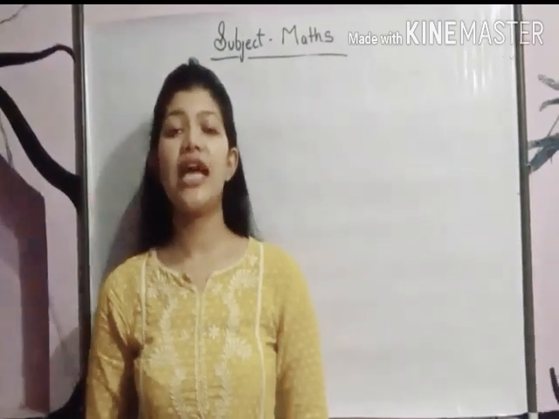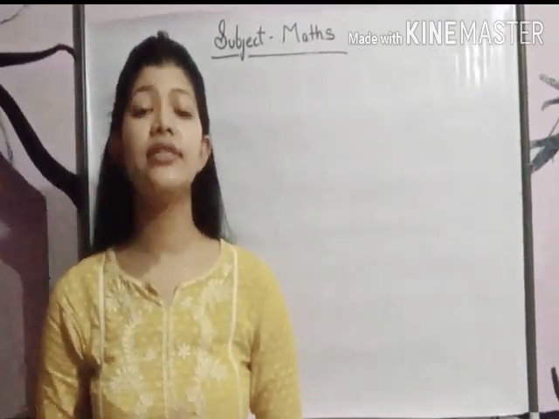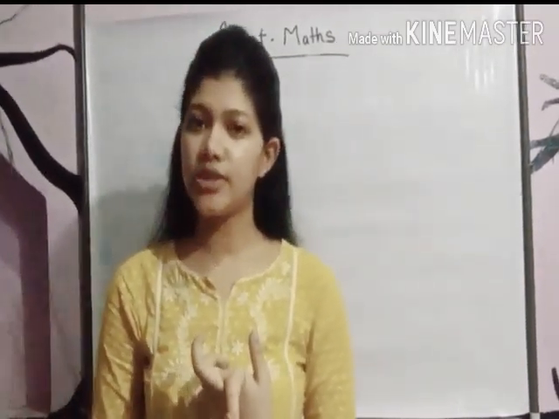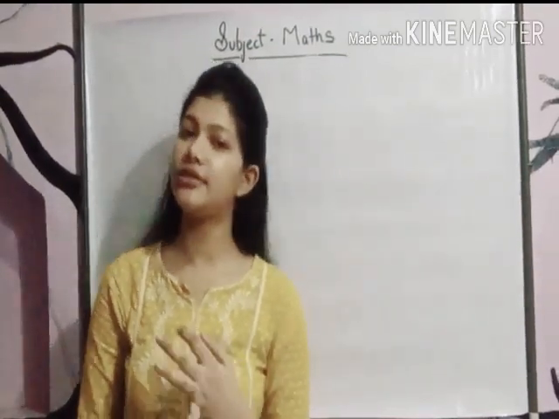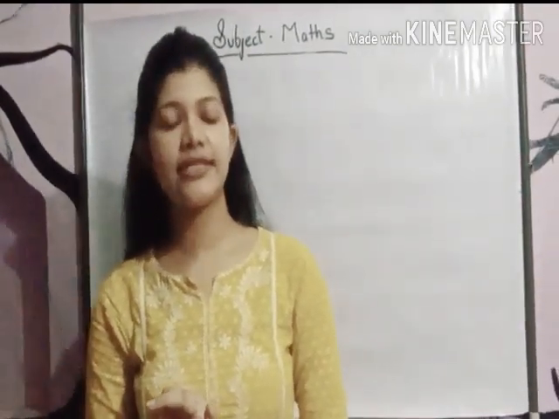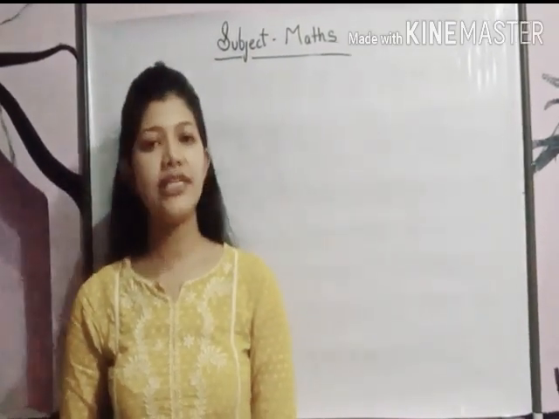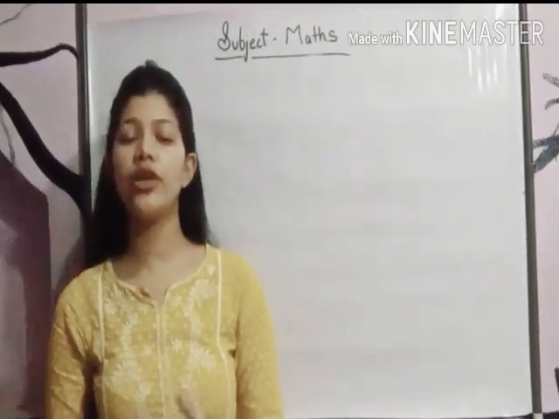Now, students, as you all know, in assessment 1, 5 chapters are coming. Yes, first one is looking back, next numbers up to 1000, third chapter even and odd numbers, fourth addition, and last is subtraction. I have already explained all these 5 chapters and now we will start revision.